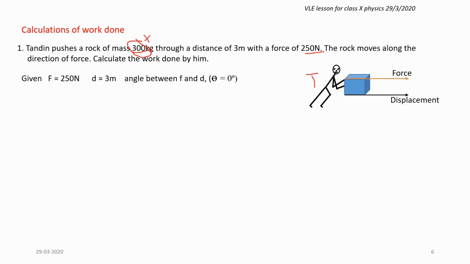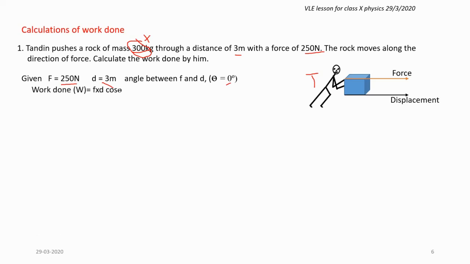Given force, because we know that work done is F times D times cos theta. We need force. Force is 250 Newton. Displacement is given, 3 meter, and the rock moves along the direction of force. So here along the direction of force means the angle between the force and the displacement is 0. Theta is 0.